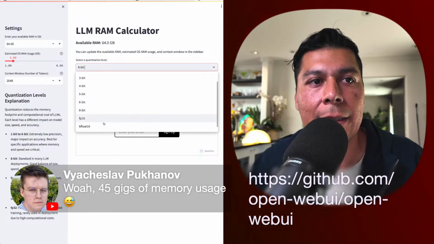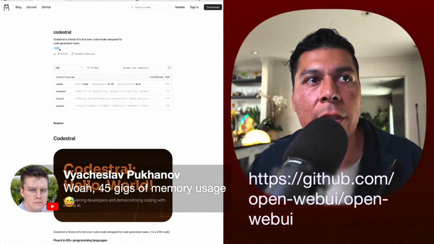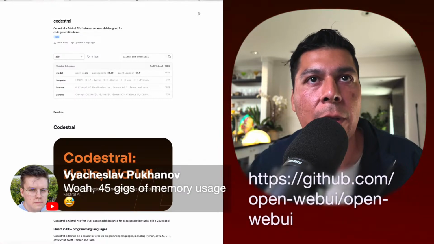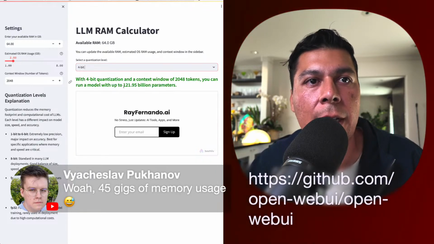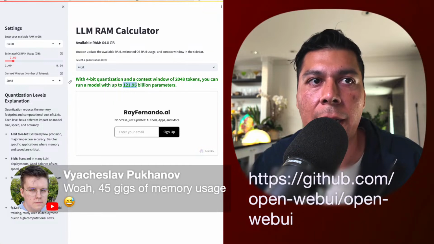If I have it at 16-bit, then I'll probably have about 30 billion parameters. The model we're running right now, Codestral, is 22 billion. The quantization is Q4, and it's currently a 13 gigabyte model. If we do Q4, which is this here, with my current memory I can run 121 billion parameters.